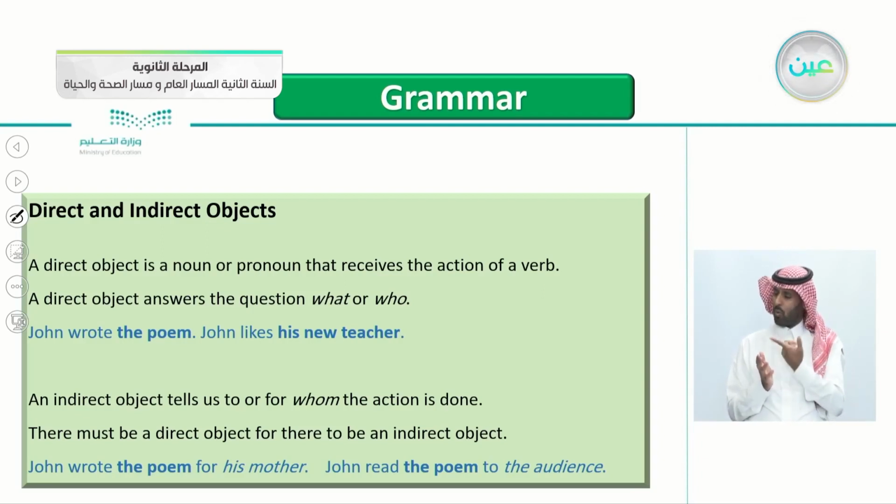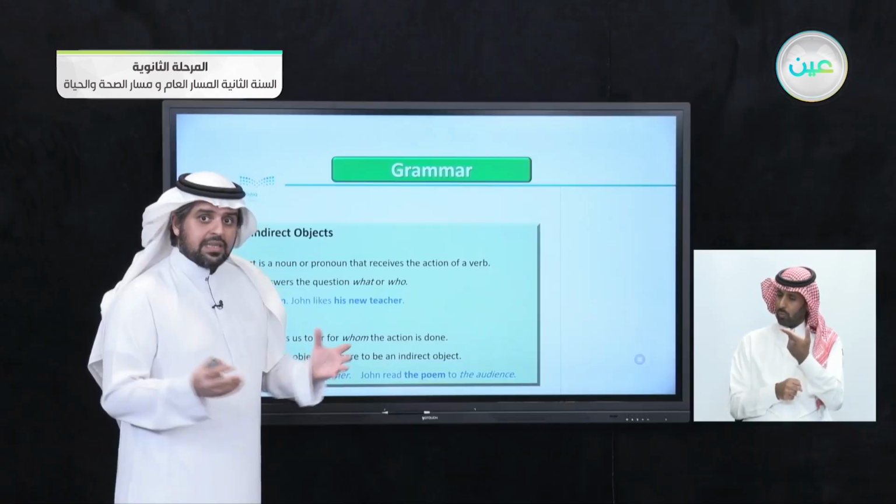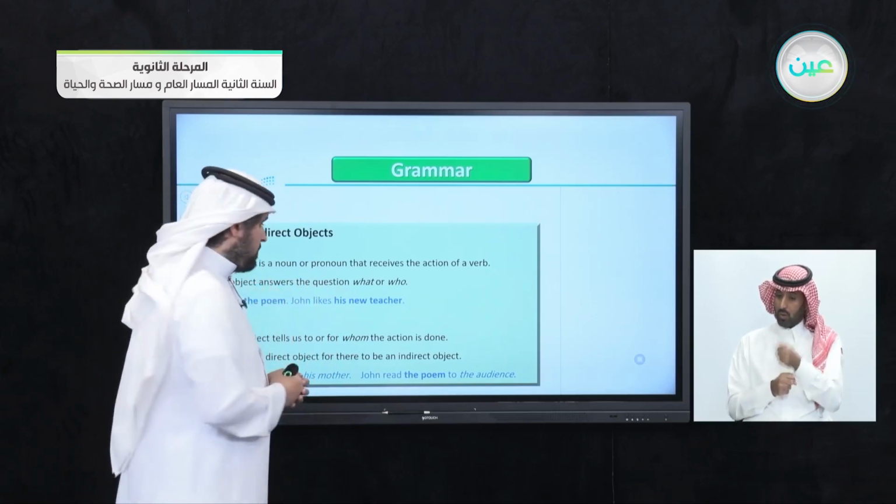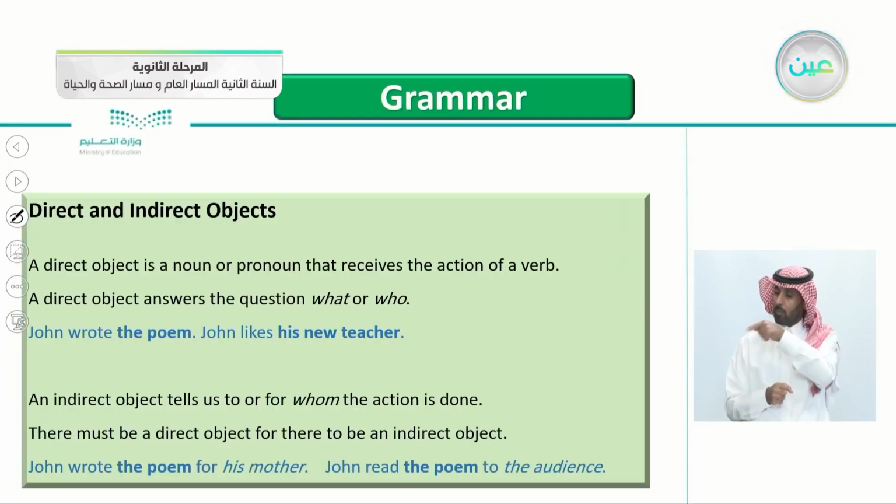An indirect object tells us to or for whom the action is done. Again, an indirect object tells us to or for whom the action is done. So he's not the receiver of the verb. It was done for him. To or for whom the action is done.